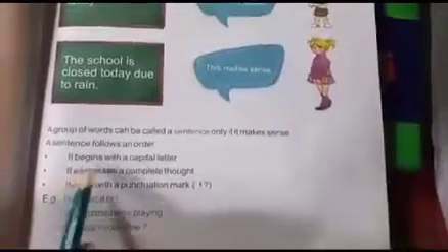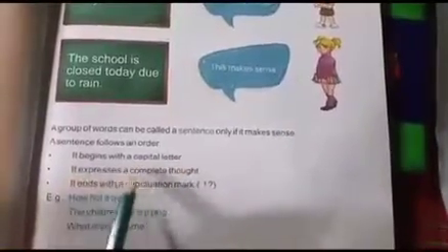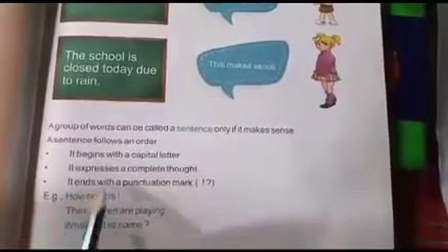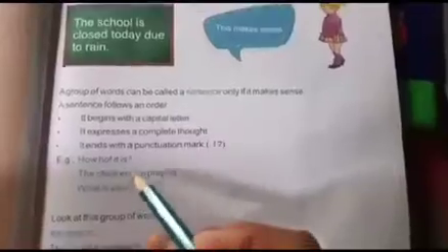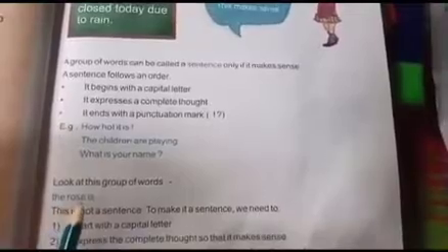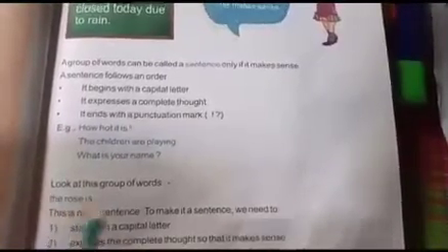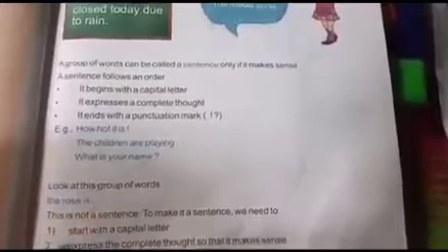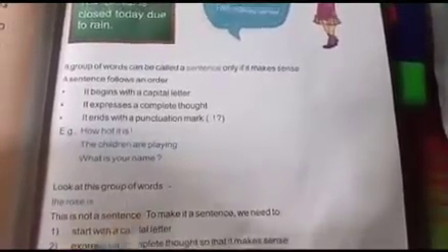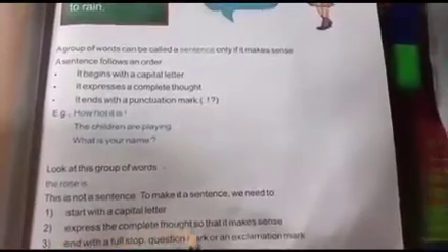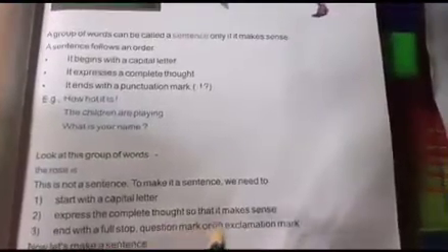The sentence follows these following orders. What are they? Number 1, it begins with a capital letter. It expresses a complete thought and it ends with a punctuation mark. Some examples are given here. You can read it. Then look at this group of words: The rose is. Do this group of words make a sense? No. To make a sense, we have to start with a capital letter and express the complete thought so that it makes sense, then end with a full stop, question mark or an exclamation mark.